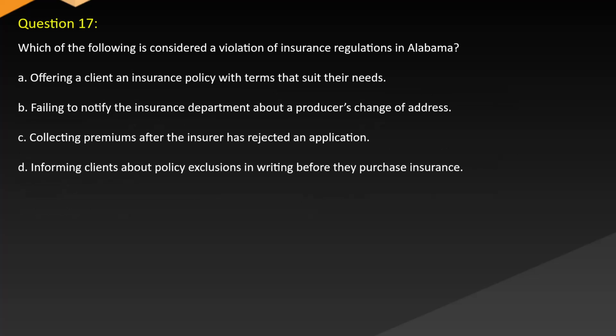Question 17. Which of the following is considered a violation of insurance regulations in Alabama? A. Offering a client an insurance policy with terms that suit their needs. B. Failing to notify the insurance department about a producer's change of address. C. Collecting premiums after the insurer has rejected an application. D. Informing clients about policy exclusions in writing before they purchase insurance.